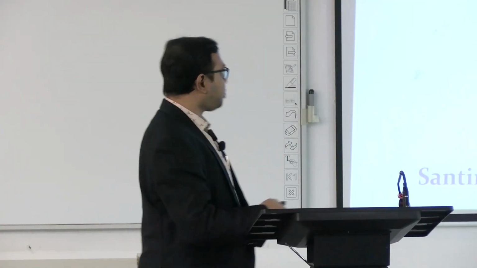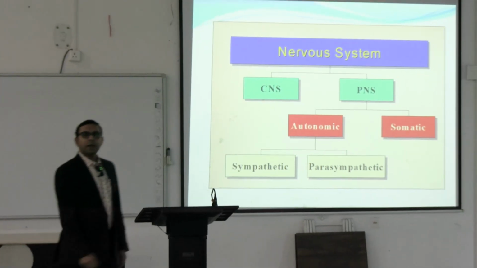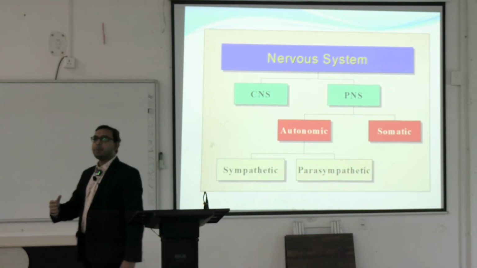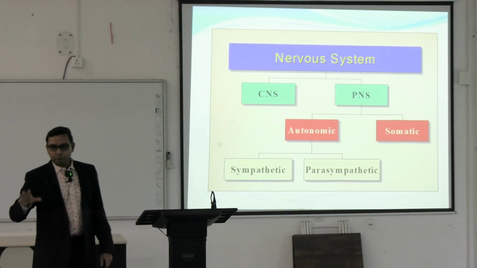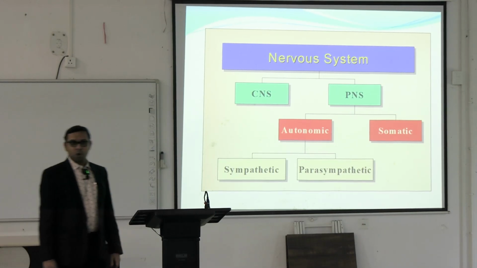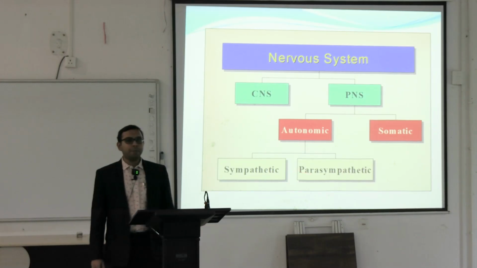Now, we can see the CNS and the peripheral nervous system. This autonomic nervous system mainly comes under the peripheral nervous system. Another one is the somatic, which is mainly under the conscious control of our body, that is the somatic nervous system, and we are now dealing with the autonomic nervous system. The autonomic nervous system can be divided into sympathetic and parasympathetic.